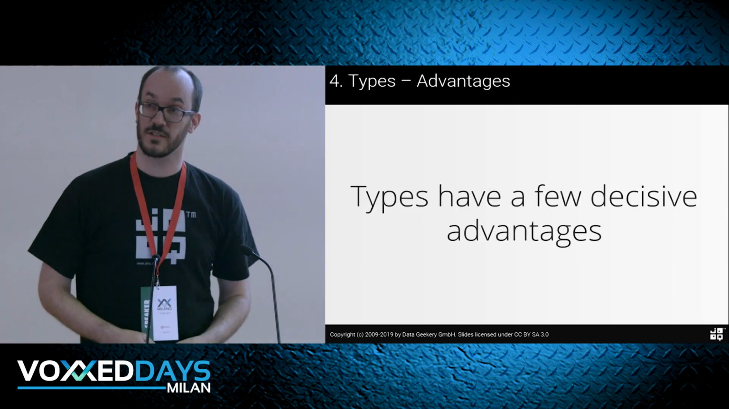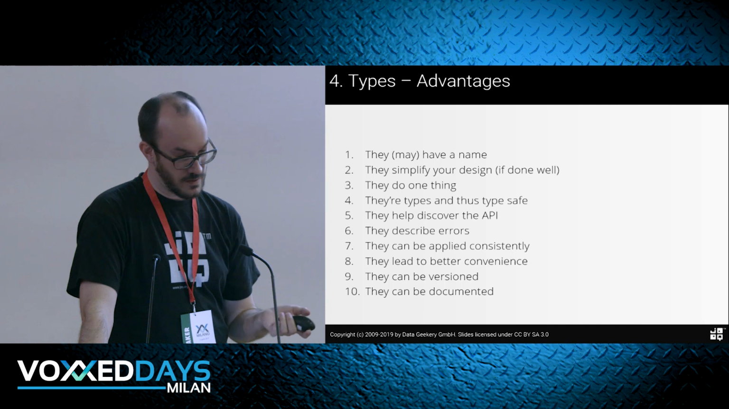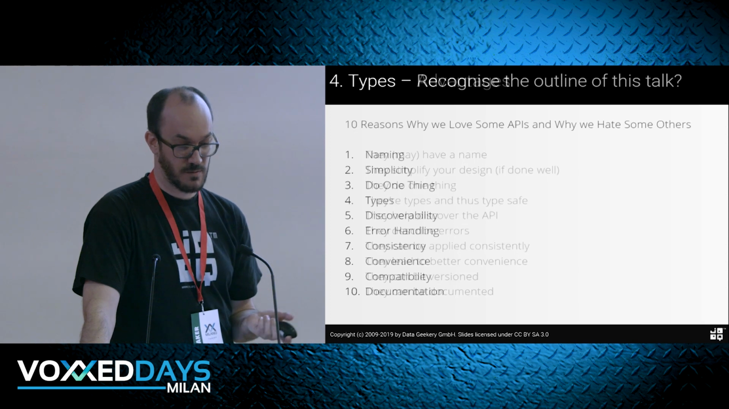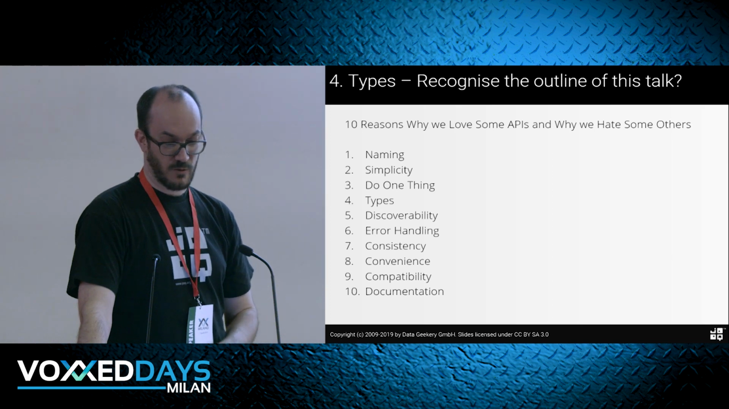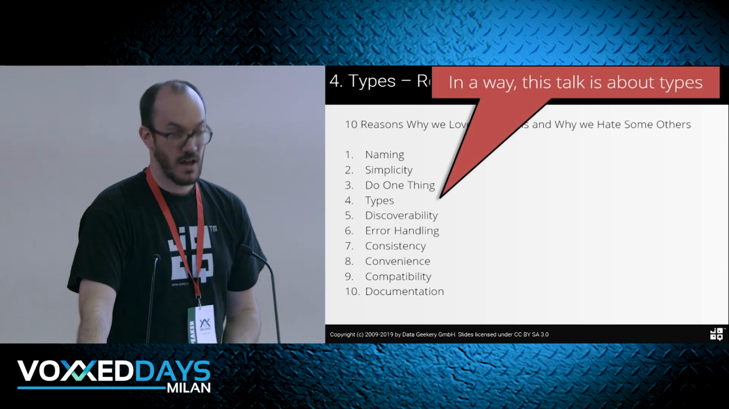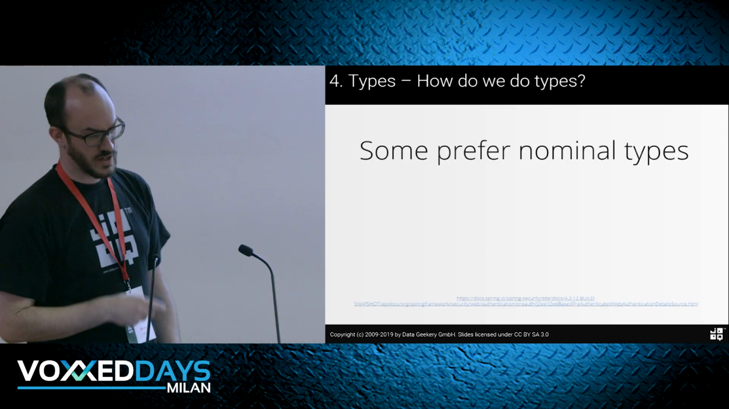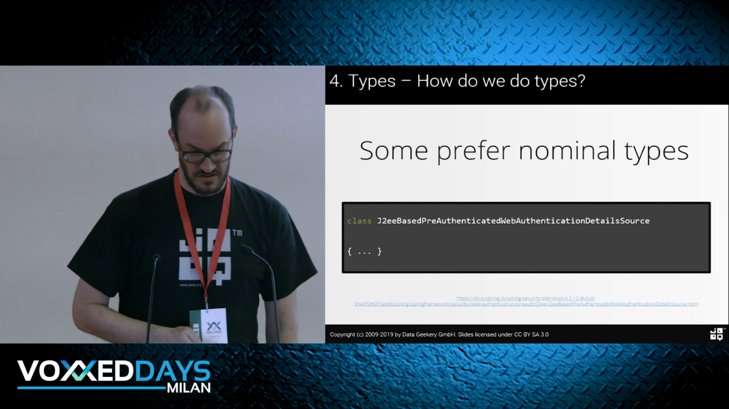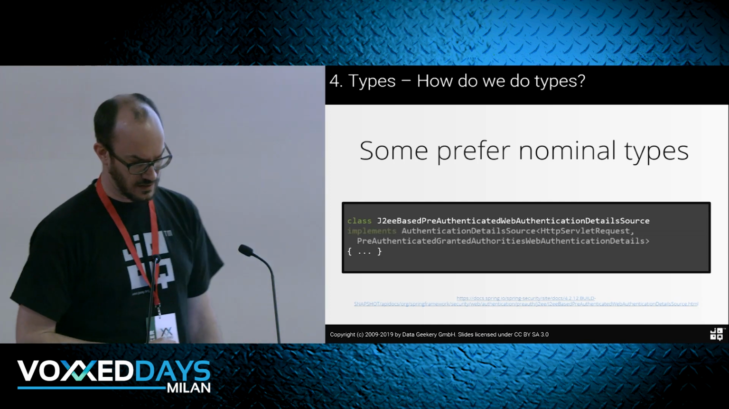So types have a few very decisive advantages. They may have a name, they simplify your design, they do one thing, they're types, and type safe in Java, they help you discover the API, etc. So it's actually the same thing as this whole talk. Types enable all of these things. All of what I'm telling today is because we can use types. So in a way, this talk is about types. And now, there's another discussion, more bike shedding. There are some people who prefer nominal types, right? So Spring people used to prefer nominal types like this one. They like this kind of type. So you know immediately what it does, and it implements another type that also is very clear, right?